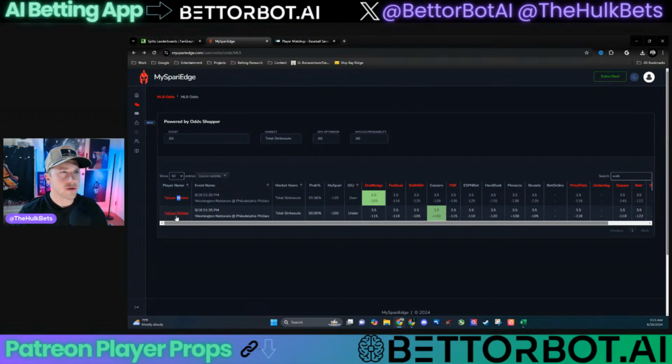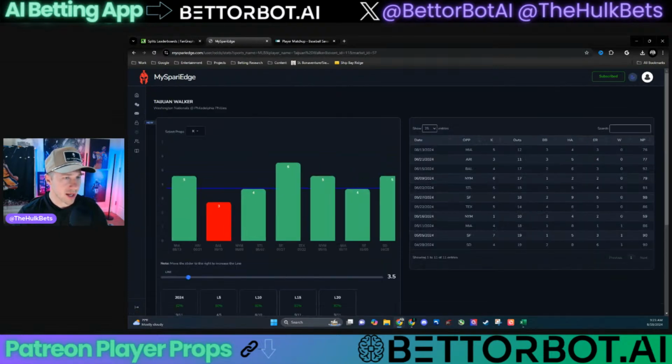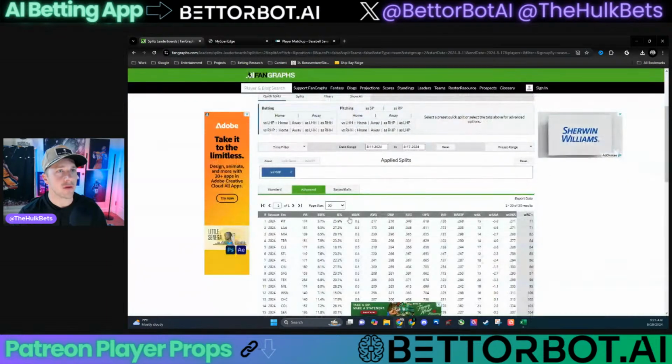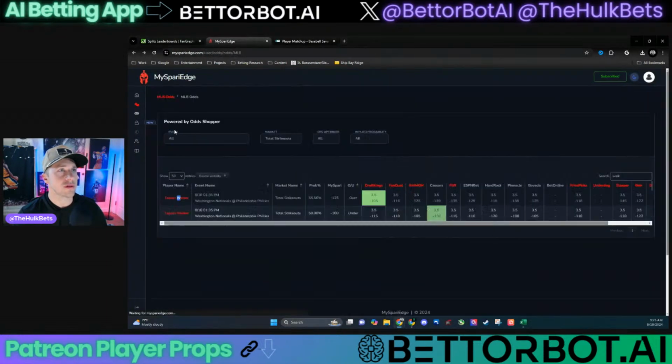That is interesting. Again, against the team Washington who has not been striking out. 5, 3, 4. So he's only been under twice, but man, he's really just barely hit it a few times. At a plus odds play, I think it might be worth the risk at like a half unit or something if you're interested in that. Whoops. Let's see here. So that's something that was interesting that stuck out here.